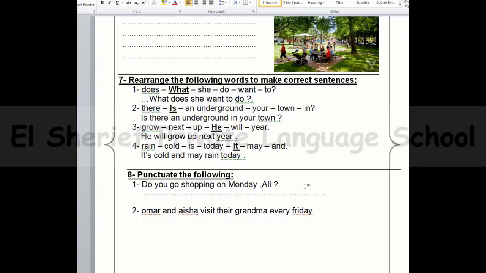And here we have a question mark as it's a question. Number 2, here we have the word Omar and Aisha. So a capital letter. Visits their grandma every Friday. So this is F for Friday, and as it's a sentence you have to put a full stop.